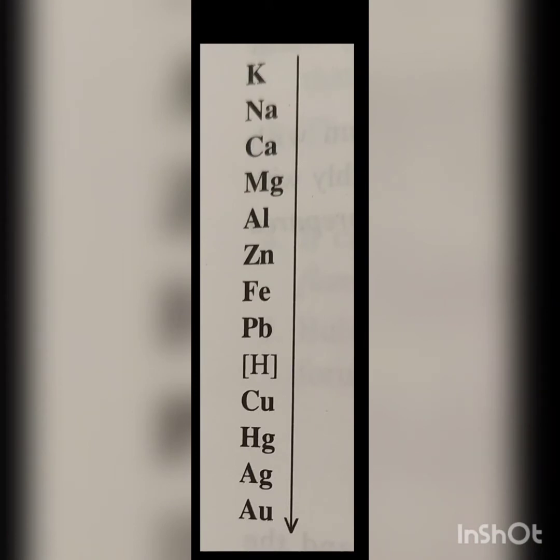Arrangement of metals in decreasing order of reactivity in the form of a series is called the activity or reactivity series of metals. Thus, potassium, being the most reactive metal, is placed at the top of the list, and the least reactive metal, being gold, is placed at the bottom of the list.